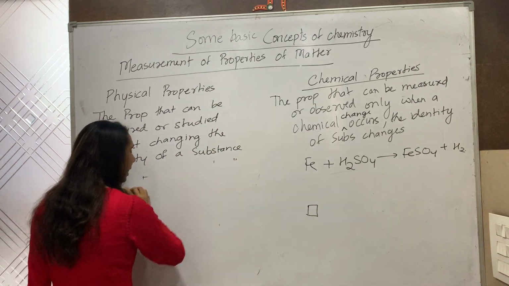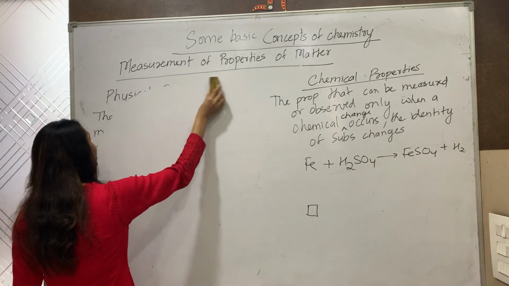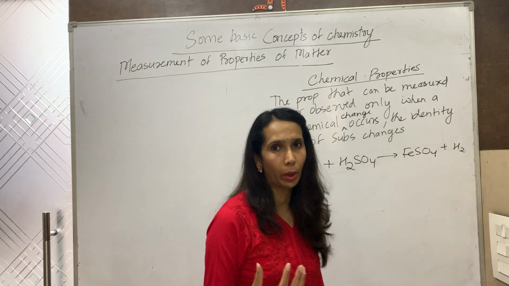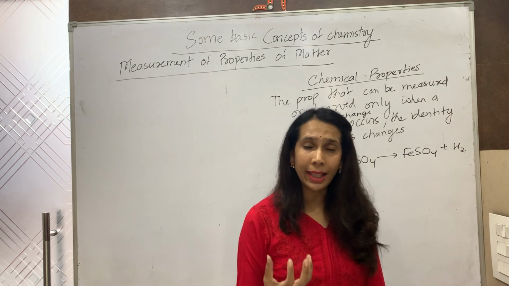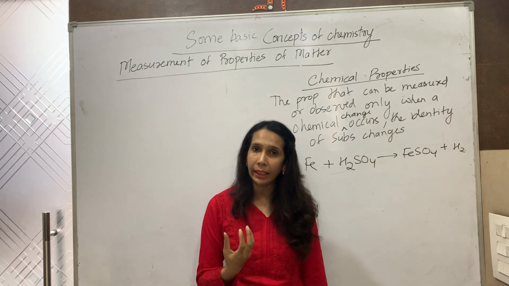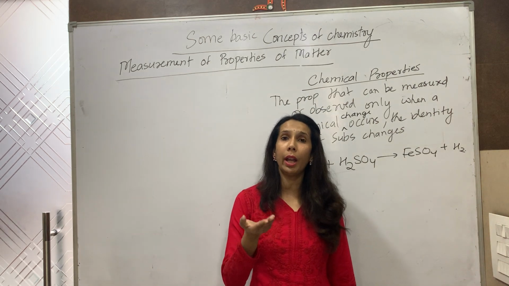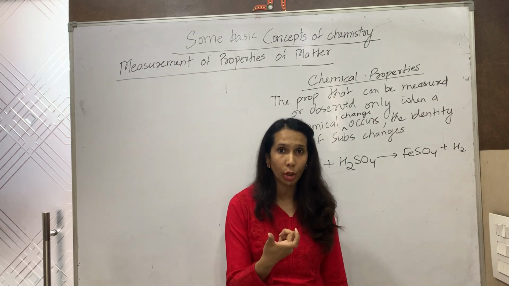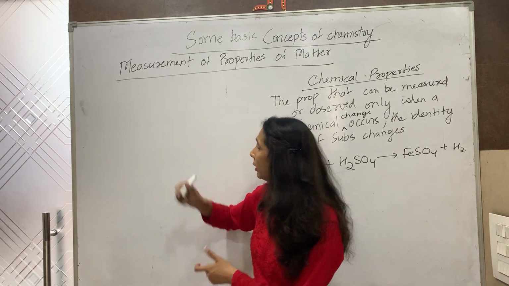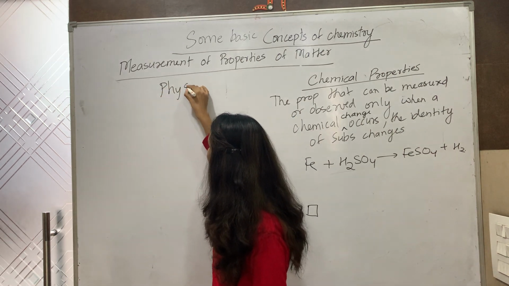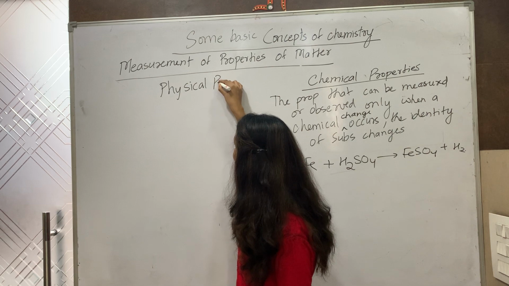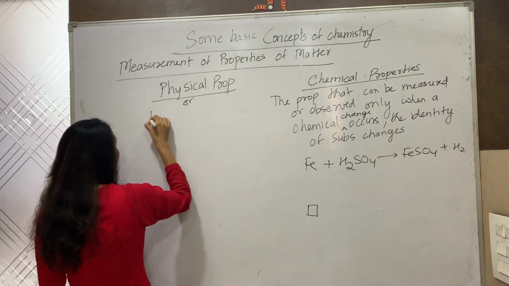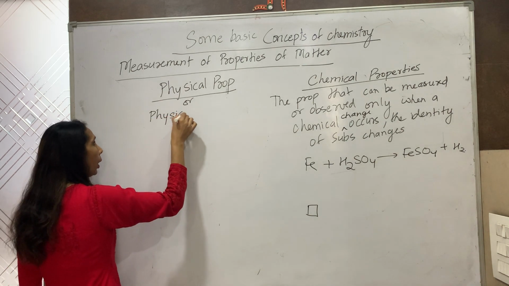Now, the result of any scientific measurement is a physical quantity. Right? During the scientific process, if you are measuring anything, any substance is given, we are measuring its melting point. The result obtained is some temperature. That is a physical property. Suppose I am measuring the mass of any substance, that is again a physical property, or we can say it is a physical quantity.